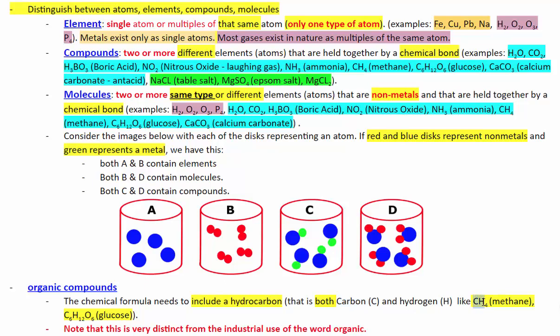When we have both carbon and hydrogen in the chemical composition, then it is a hydrocarbon. For example, CH4, it has both carbon and hydrogen. Methane, it is an organic compound. Same thing with glucose. It has C6H12, so it has both carbon and hydrogen. That's sugar, actually, glucose. So it is an organic compound. But things like NH3, it has a hydrogen but not a carbon, so it is not organic. CO2, it has carbon but not hydrogen, it's not organic. H2O, it has hydrogen but not carbon, it's not organic.